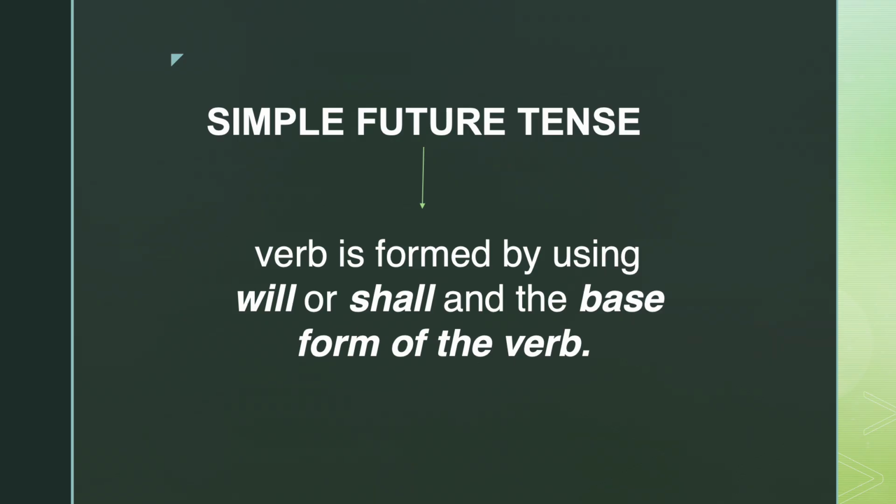Now, let us proceed to the simple future tense. So when we say future tense, verb is formed by using will or shall and the base form of the verb. Simple future tense, the action is not yet done. You are about to do it in the future.